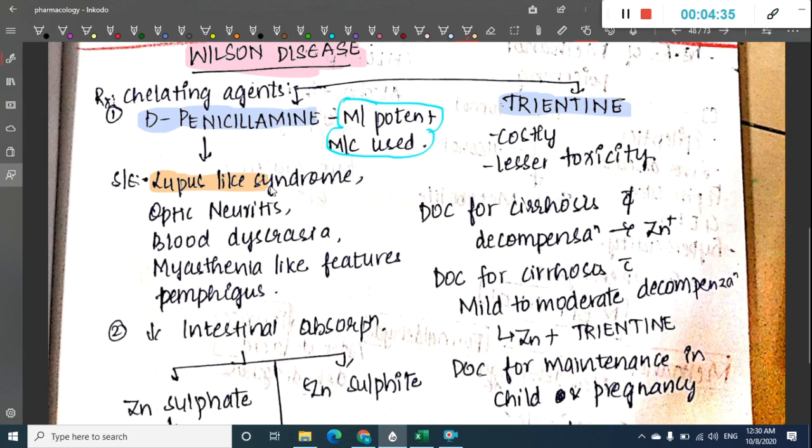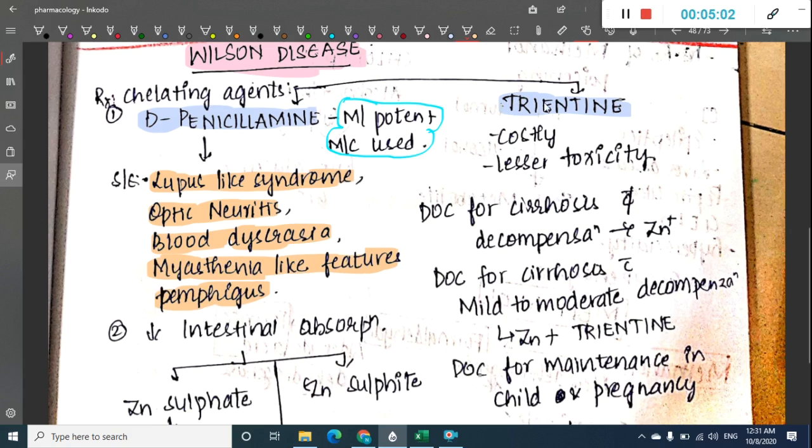Side effects include lupus-like syndrome, optic neuritis, blood dyscrasias, myasthenia-like features and pemphigus.